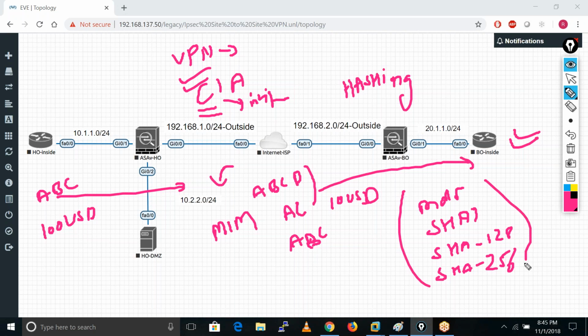These are some hashing algorithms. We can get integrity by using hashing, and we get confidentiality by encryption. Now authentication is remaining, so I will tell you about authentication later.